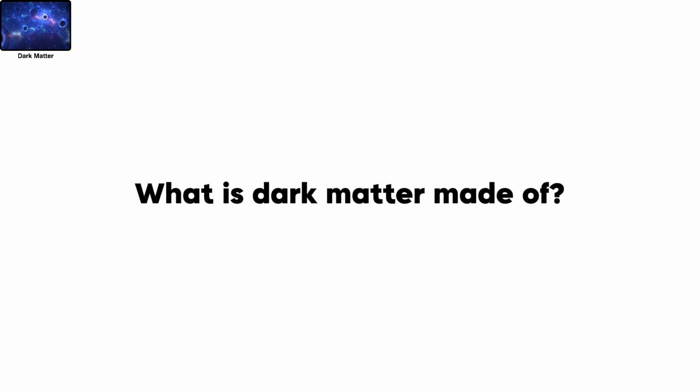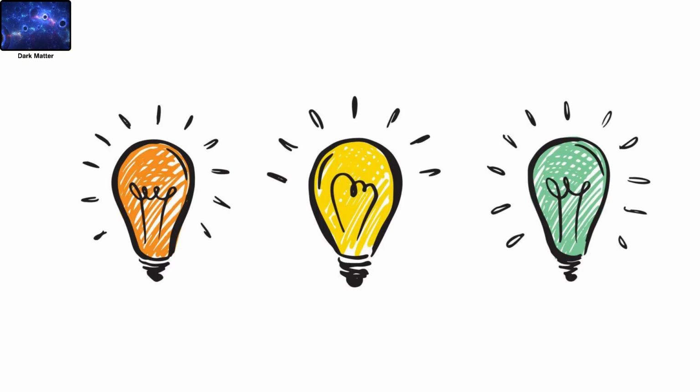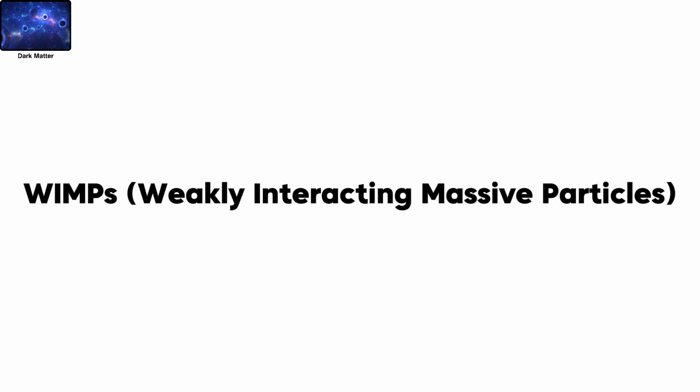What is dark matter made of? There are several leading theories about what it could be. WIMPs, weakly interacting massive particles. They would have mass and interact via gravity, and possibly the weak nuclear force, but not with light or electromagnetism, which would make them invisible.